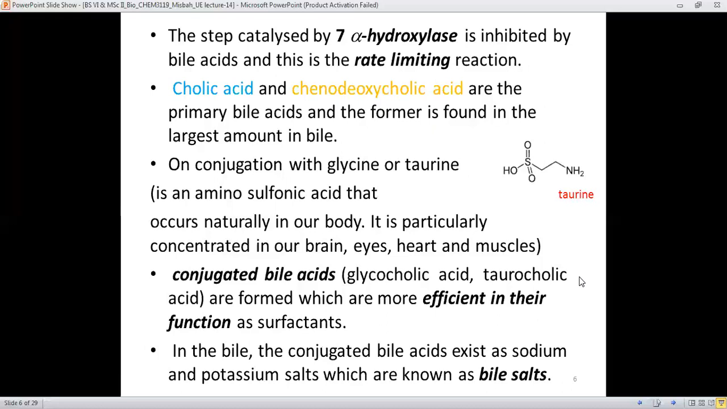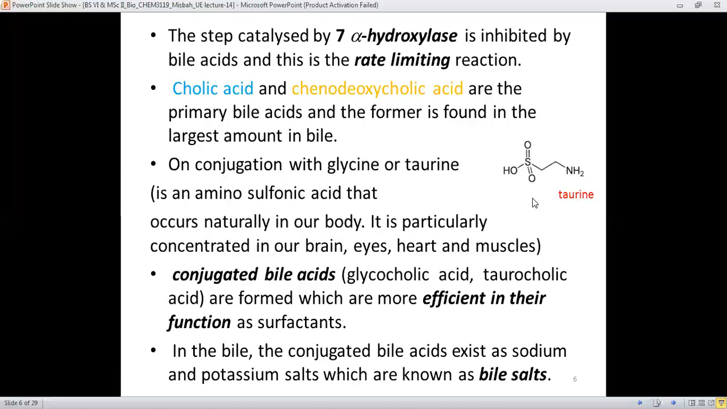And what's taurine? Here's the structure of taurine. It's an amino sulfonic acid. This is the amino group, and this is the sulfonic acid group, and with the two intervening methylene groups, they constitute the structure of taurine. It occurs naturally in our body, and particularly taurine is concentrated in our brain, eyes, heart, and muscles as well.